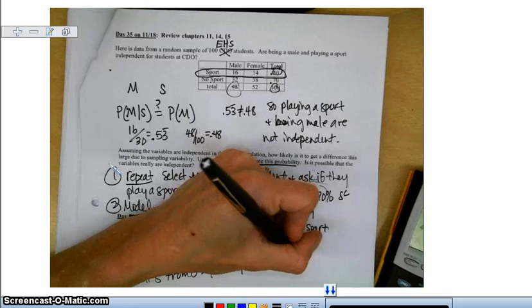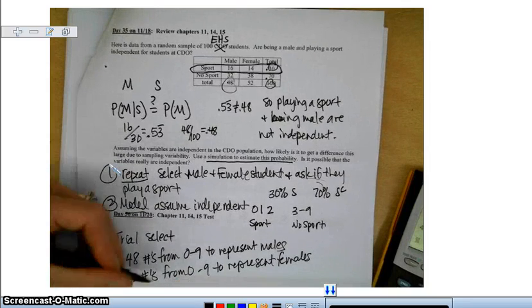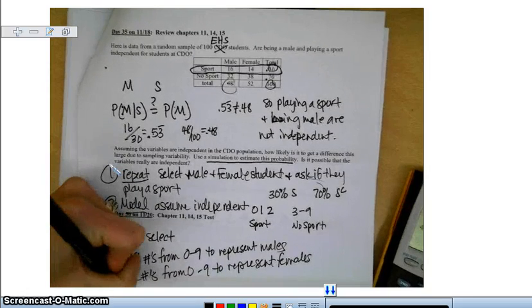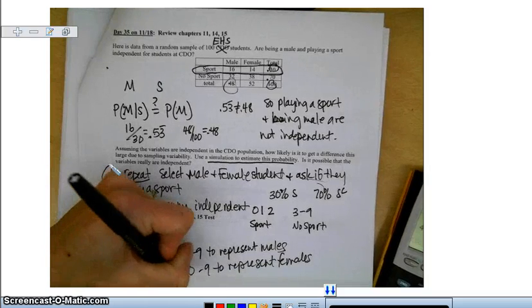And for each of those groups, I have to decide, for each person, how many play a sport. So the response, I'm going to then count the number who play a sport.